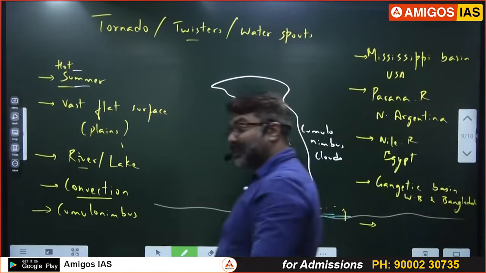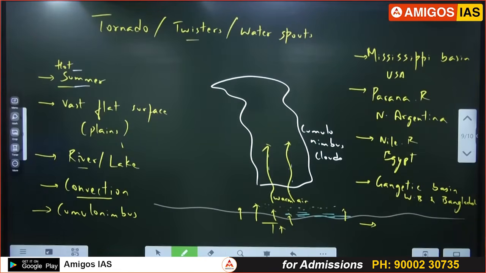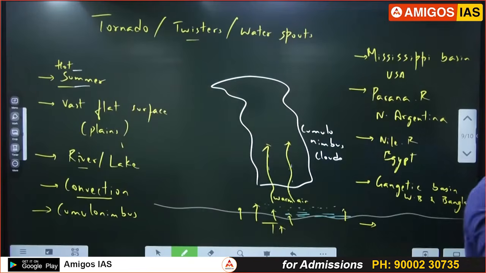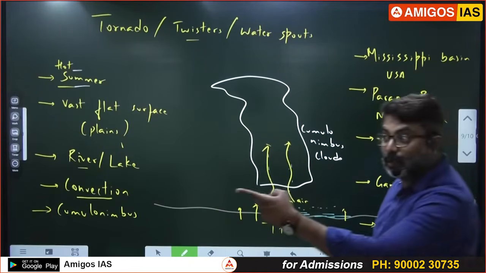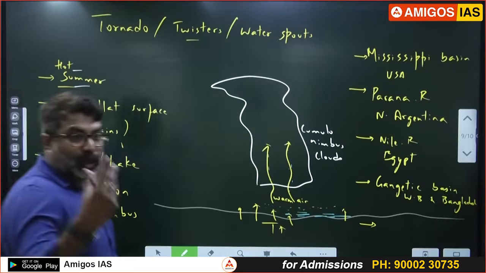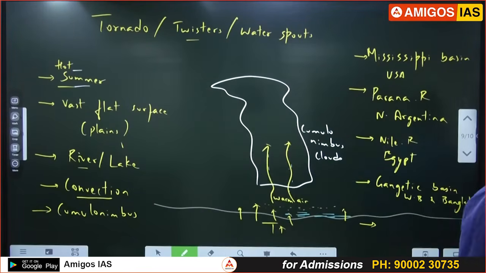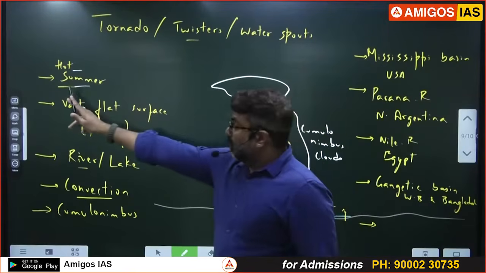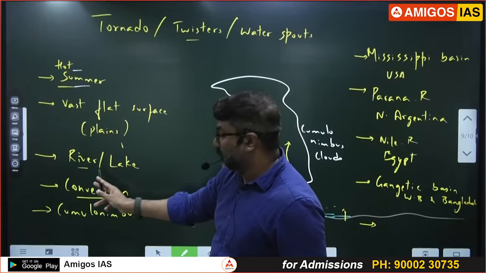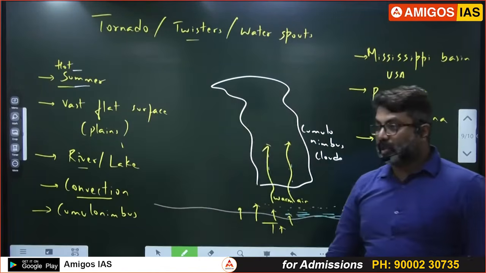Hurricanes, that is cyclones. Atlantic Ocean, Pacific Ocean, cyclone. Hurricane is the word we use for tropical cyclones in the Atlantic Ocean and Pacific Ocean. That is warm water only. Remember, tropical cyclones develop on warm ocean sea surface where the temperature is more than 26.5. I have given that condition. Tornadoes are land based, whereas tropical cyclones are water based. Both will happen in summers. That is summer water, this is summer air, land, vast flat surface, rivers, plains, convection, cumulonimbus clouds.